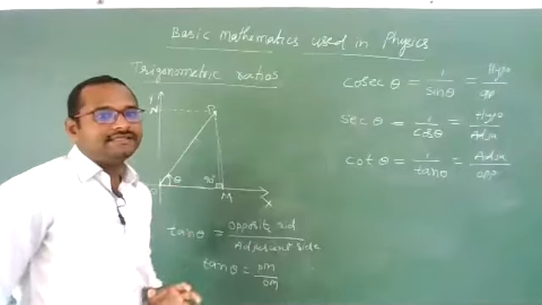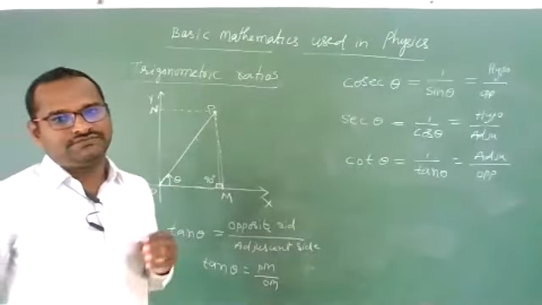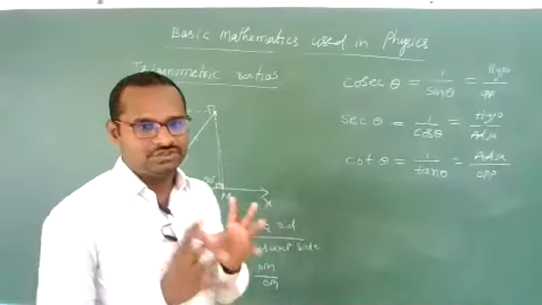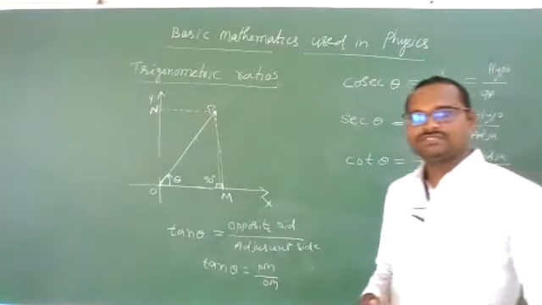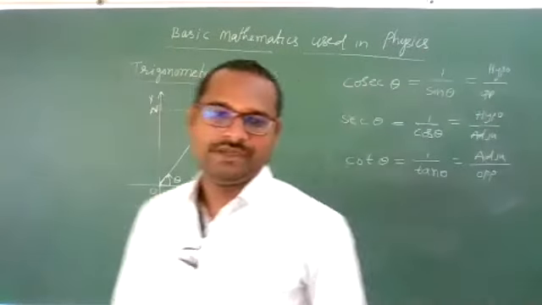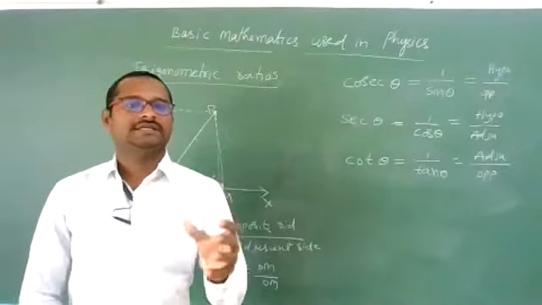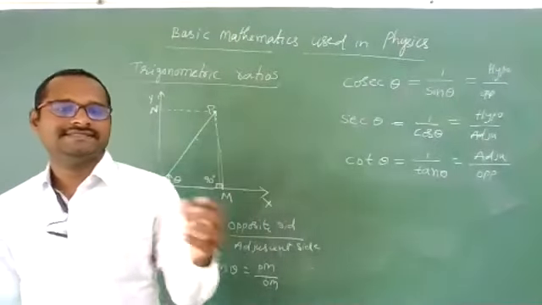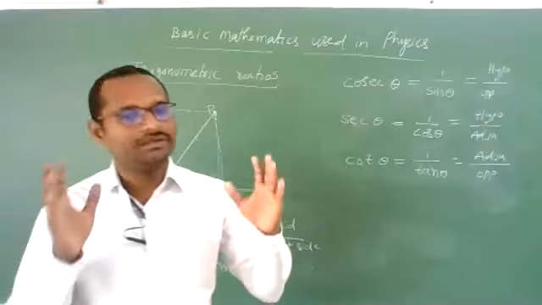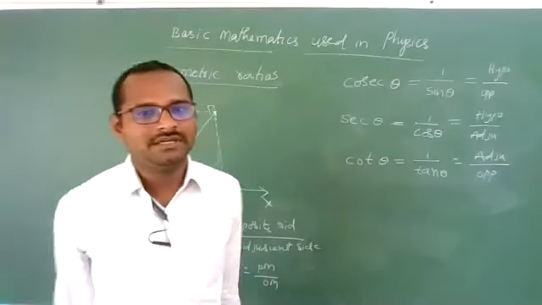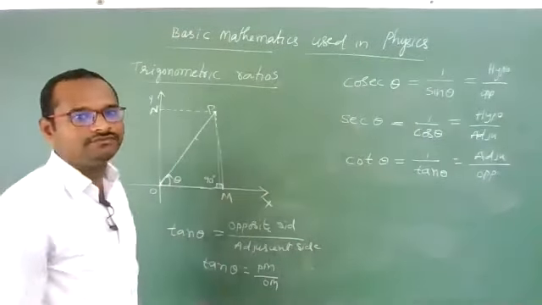Clear, students? And thereafter, we need to get the values of these trigonometric ratios for fixed angles. For 0 degrees, how much is the value for sine, cos and tan, cosecant, secant and cot also. So 0 degrees, 30 degrees, 45 degrees, 60 degrees, 90 degrees. These are the main values. You should remember them. I'll give you one table for that.